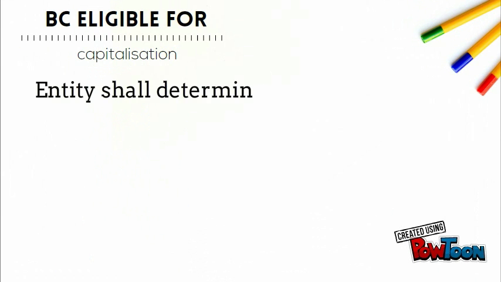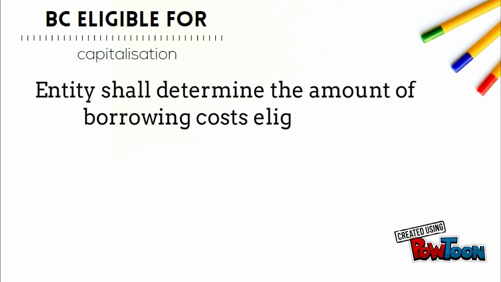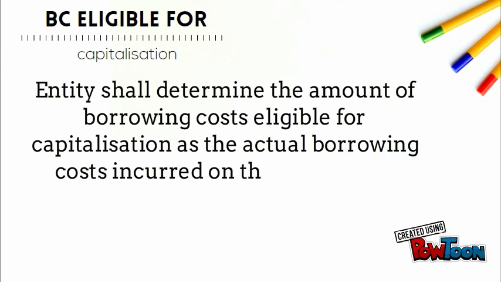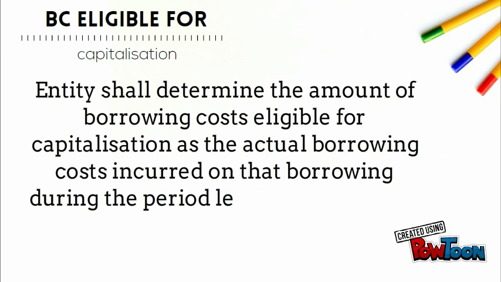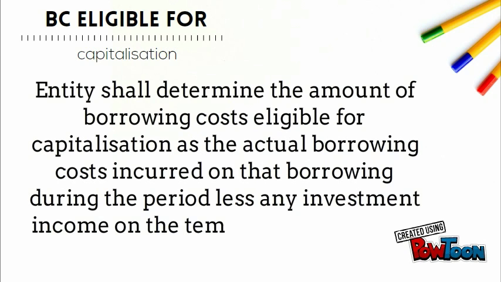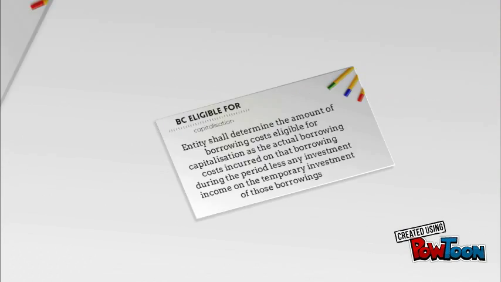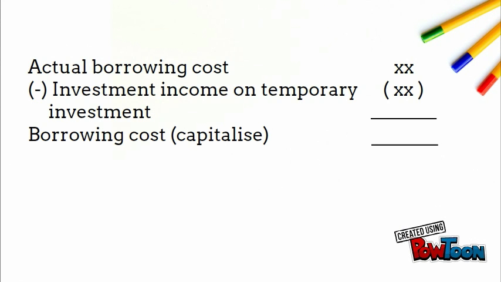Borrowing costs eligible for capitalization. An entity shall determine the amount of borrowing costs eligible for capitalization as the actual borrowing costs incurred on that borrowing during the period, less any investment income on the temporary investments of those borrowings. To calculate the amount of borrowing cost capitalized, the actual borrowing cost will be deducted with the investment income on the temporary investment.